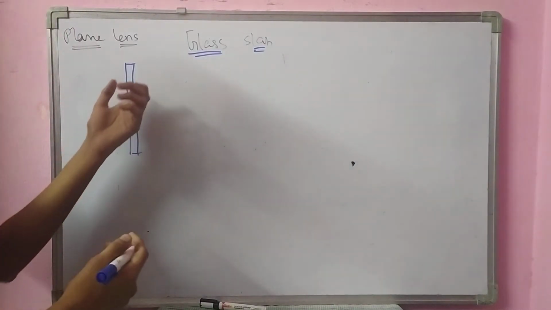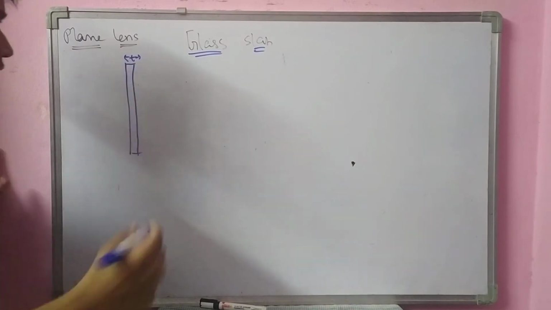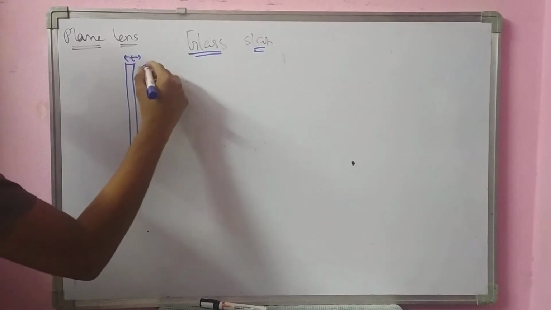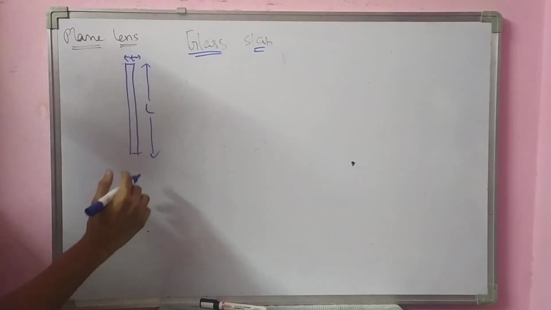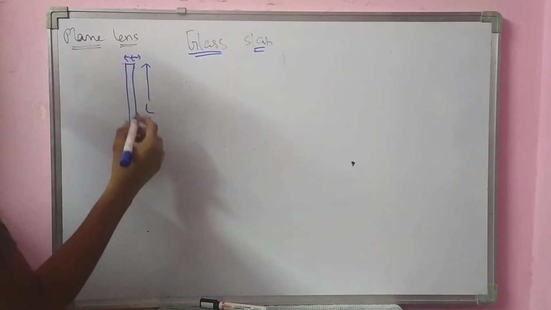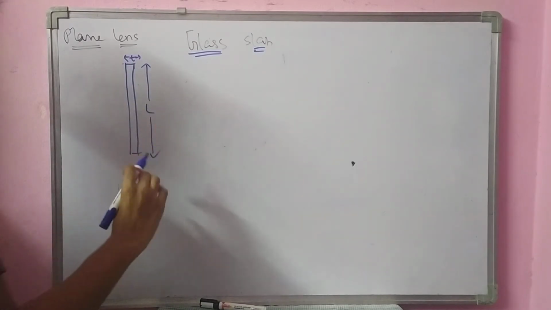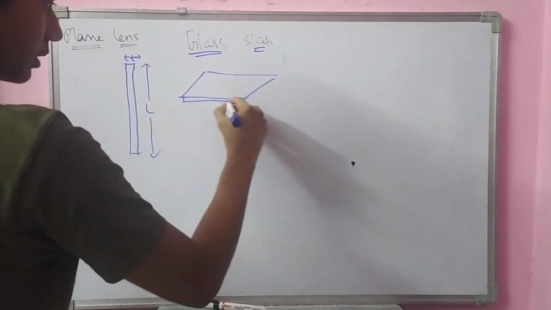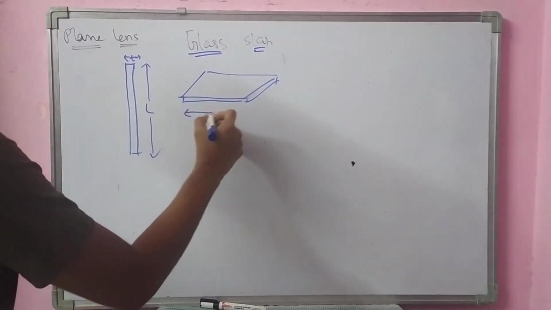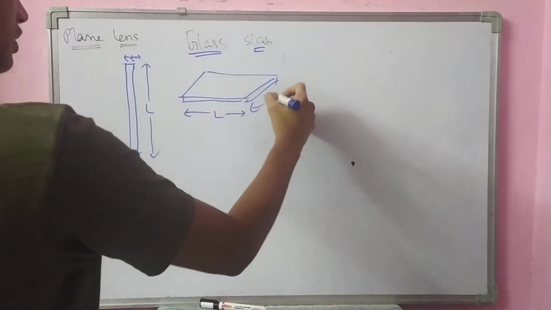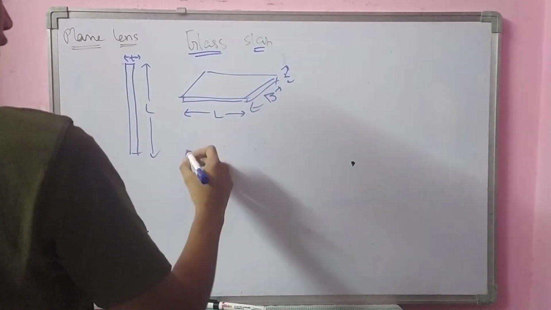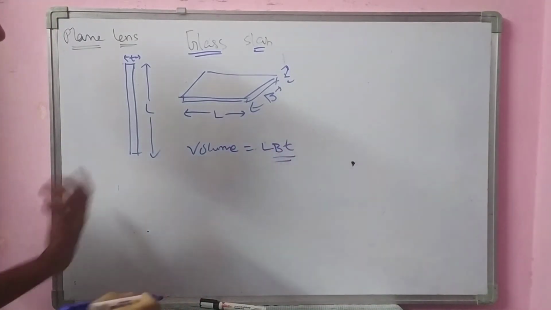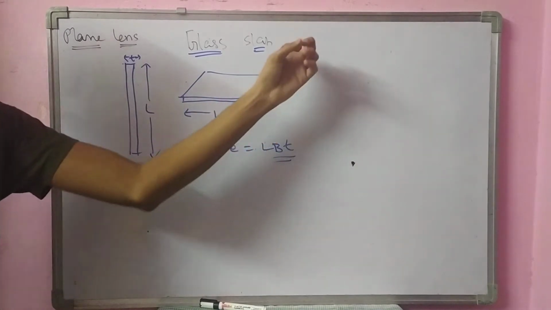In the sense, this will have some thickness, and this will have some surface area. This is the length of the plate. This is thickness and length. And also we have the height. This is a glass slab, right? This is the length of the slab. This is the breadth of the slab. This is the thickness of the slab. So we have the volume of the slab, L B T. It's a cuboid. So L into B into T.